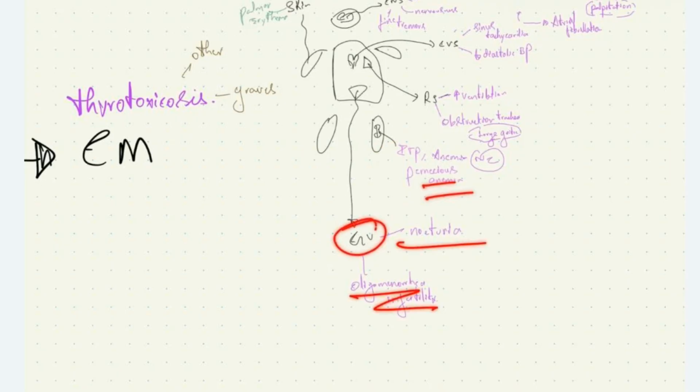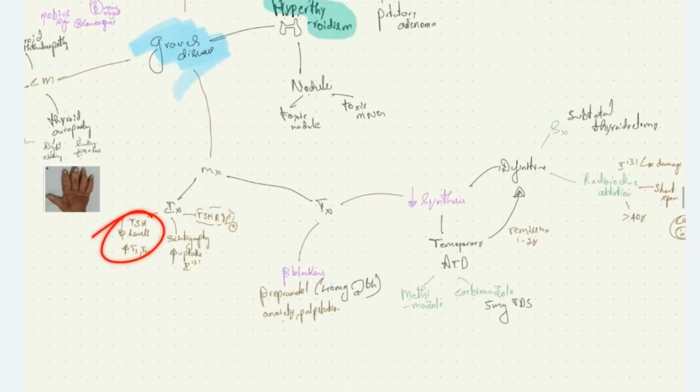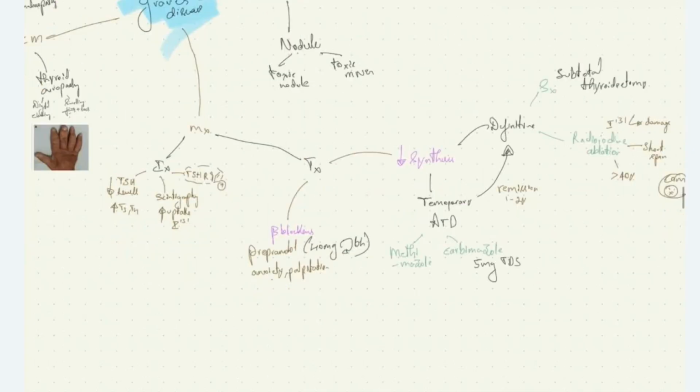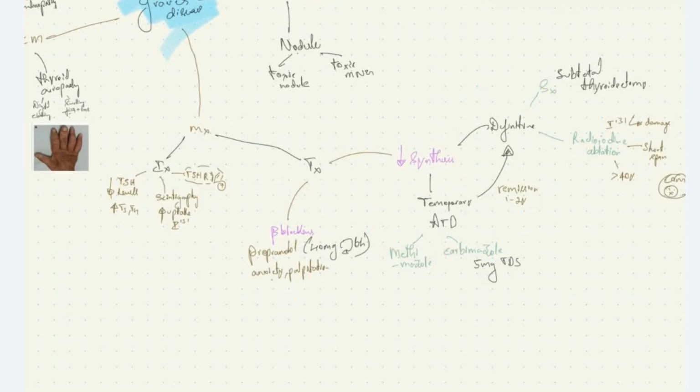Then we saw how to manage these patients. We do TFT: decreased TSH level, increased T3 T4 level, and scintigraphy shows increased uptake. We can also detect TSH receptor antibody by doing ELISA and other techniques. We'll treat the patients with beta blockers and treatment aimed to reduce the synthesis and secretion of T3 T4.